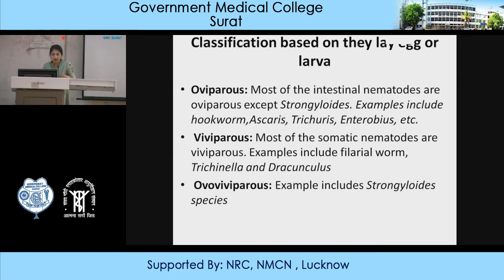Each type has different parasites producing it. Oviparous includes hookworm, Ascaris, Trichuris, and Enterobius. Today we will see Trichuris, which is oviparous. Viviparous, which means they give birth to larvae, includes the filarial worms, Trichinella spiralis, and Dracunculus medinensis. Ovoviviparous includes Strongyloides species. So today we will see two parasites basically: one is oviparous Trichuris and one is ovoviviparous Strongyloides.